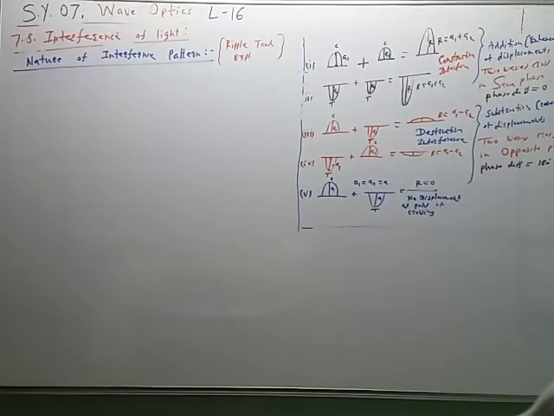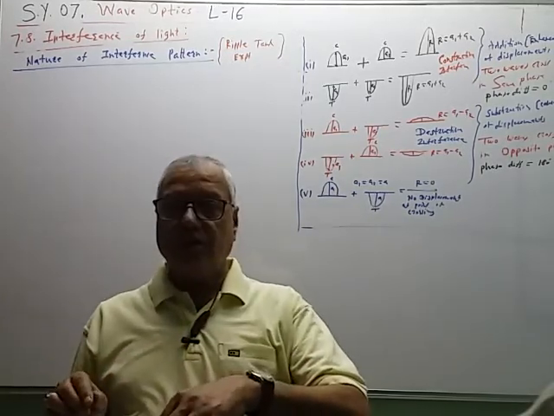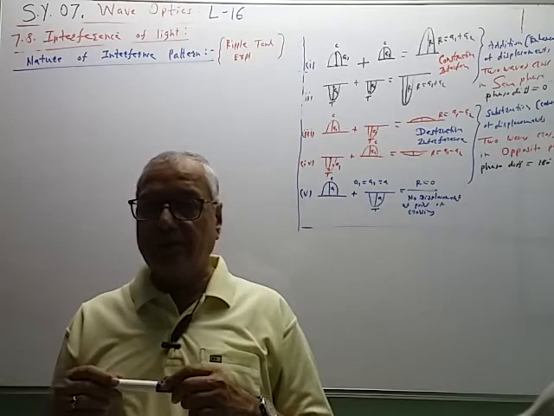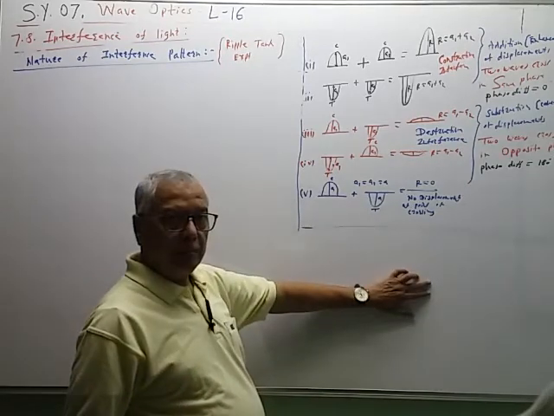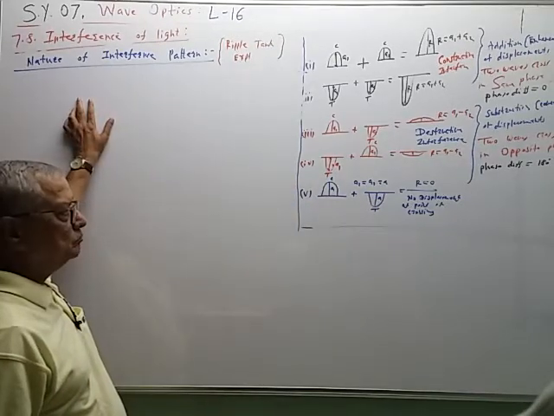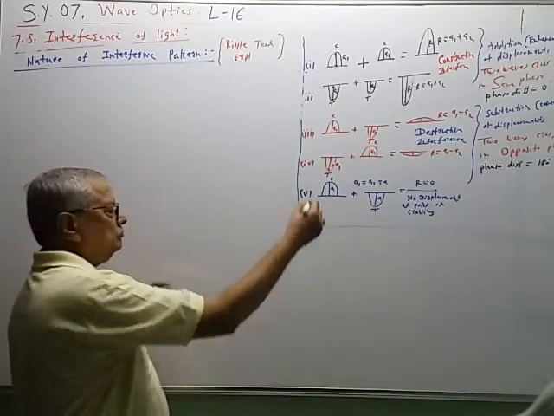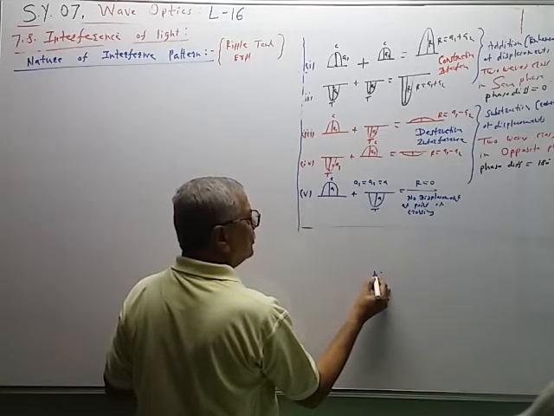To decide the nature of the interference pattern, we produce water waves on the water surface by dropping a stone. They are called ripples. I will draw the rough diagram here, and then we will see the accurate diagram on this side. Suppose at point A a stone is dropped.